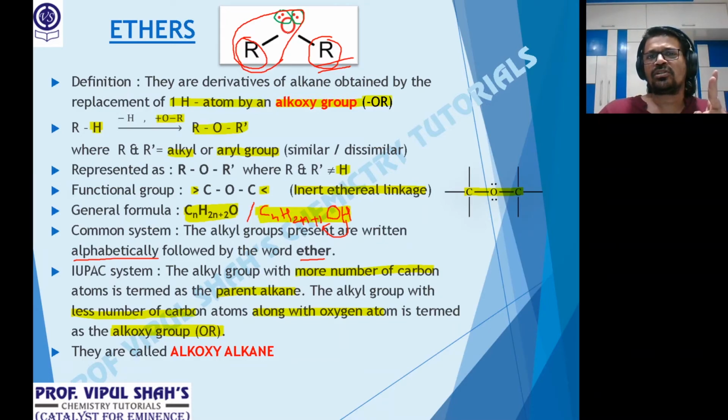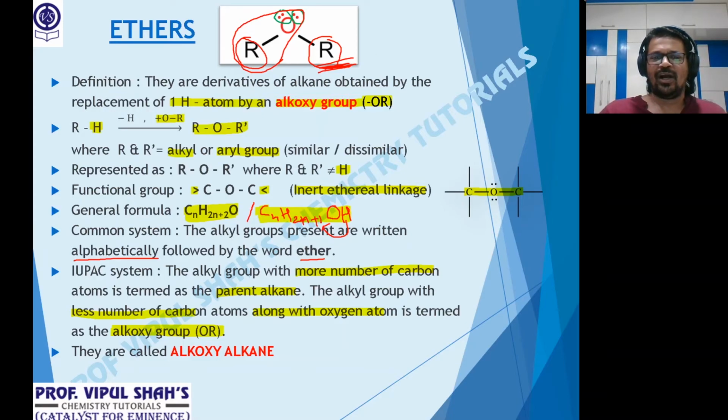Two carbons with oxygen, ethoxy. Three carbons with oxygen, propoxy. Four carbons with oxygen, butoxy. But the rule is, one alkyl should have more carbons and the other should have fewer carbons. What if both are similar? Then you take any one as the parent alkane and any one as the alkoxy group.